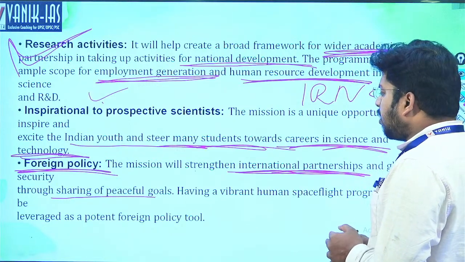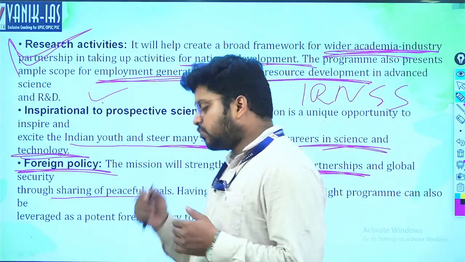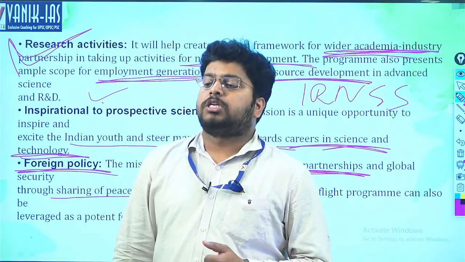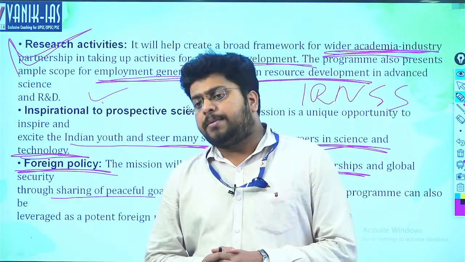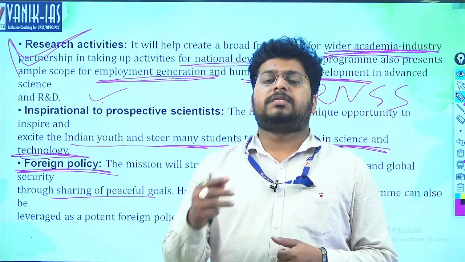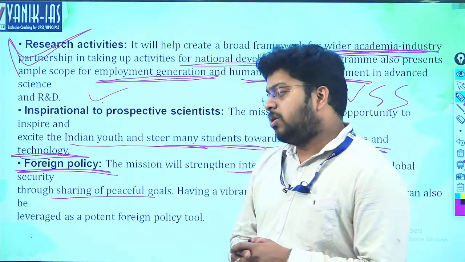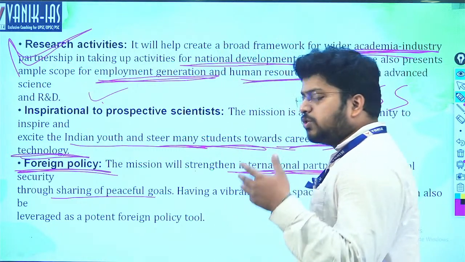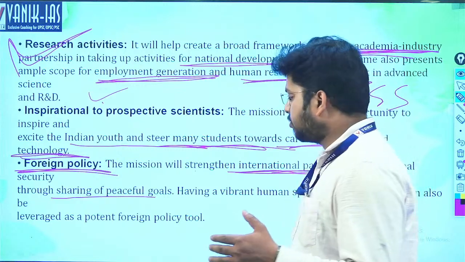Through sharing of peaceful goals, so there should be some peaceful goals, right. There should not be any space war, because that is also a potential threat. Now everything is controlled by satellites, our whole communication system, everything is linked to the satellites and the internet system. If any country is destabilizing our satellites, that is what we call space war, and the repercussions will be huge. There will be huge economic loss, and it is one type of mutually assured destruction, MAD.